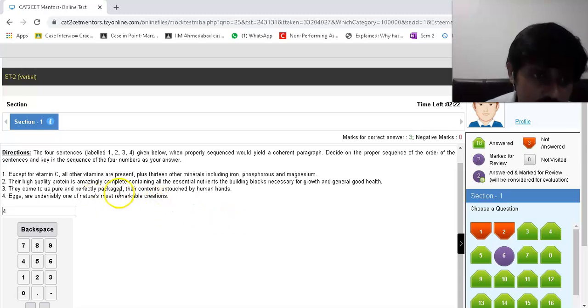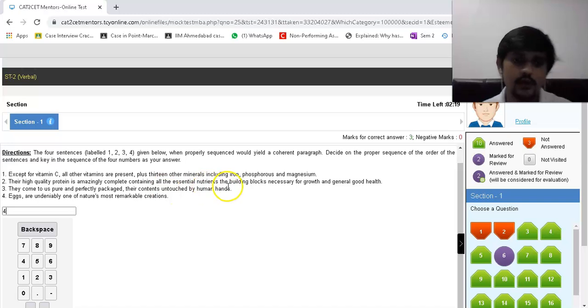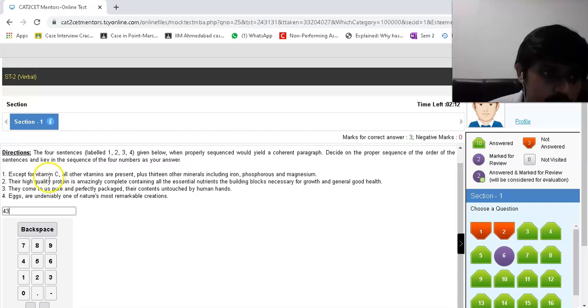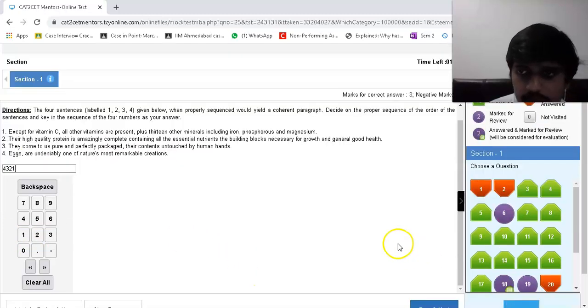Okay, so you get this idea, then you get the outer idea: eggs undeniably, then how they come to you, and then you talk about it, because 2 and 1 form one coherent group, right? The high quality protein is amazingly complete, containing all the essential nutrients, the building blocks necessary for growth and general good health, and then except all of the vitamins are present, right? So this is a supplementary. So 2 and 1 is one group, and 3 will fit here. That comes very organically over there. So 4, 3, 2, 1 should be good to go. Okay.